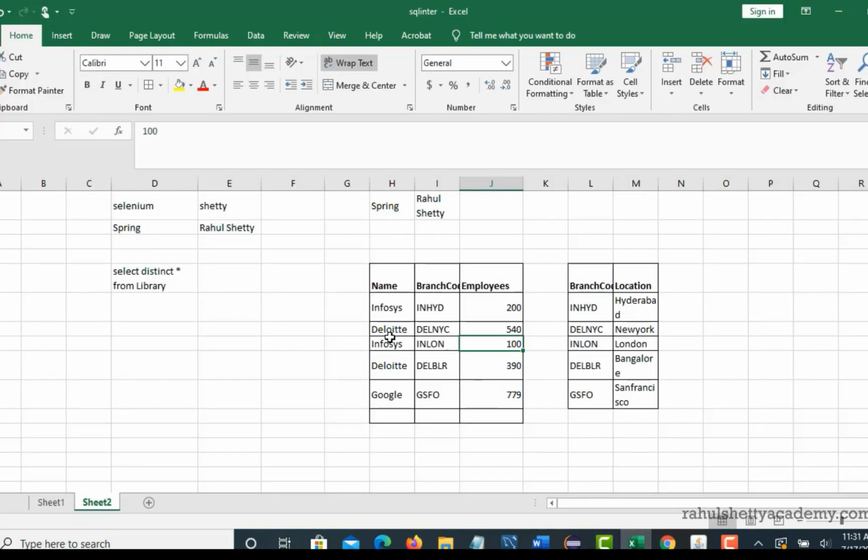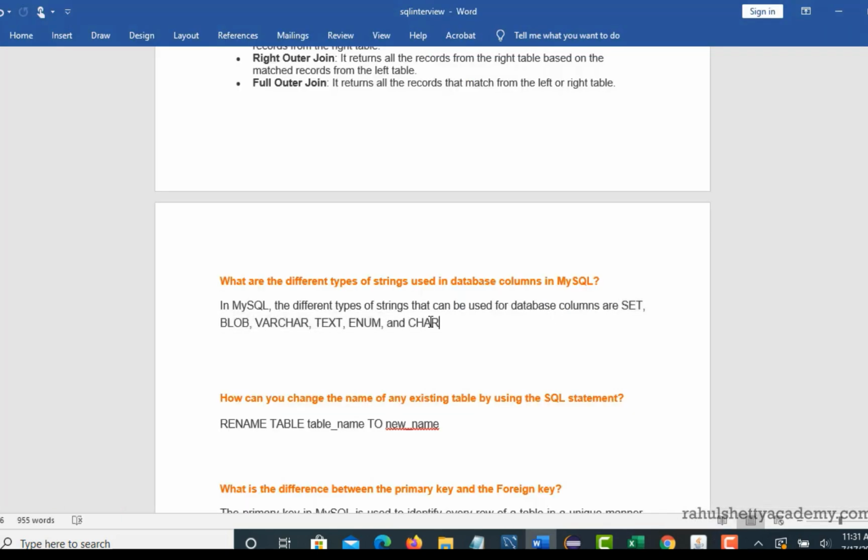So all these are strings. This is not only about char or varchar. You can have a few more things like blob. I'll soon come to a question like what is the blob data type, but these are the different types of strings available. I would request you to Google and see what exactly the difference is between each string type and where to use it, because I can give you some direction, and you should do some homework from your side.